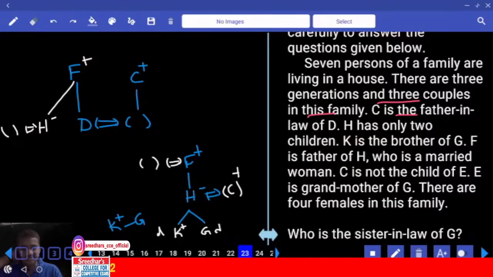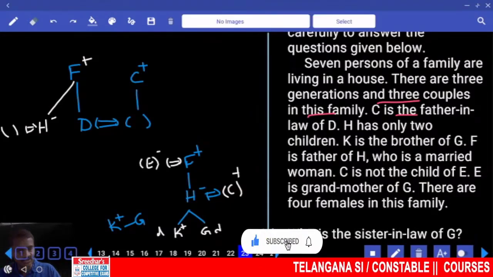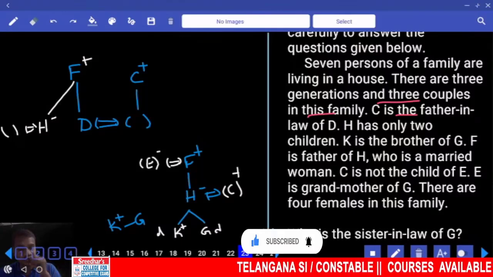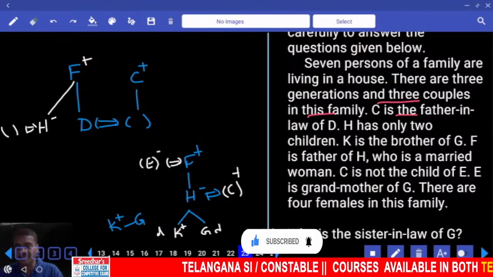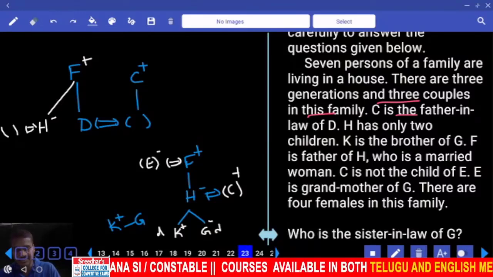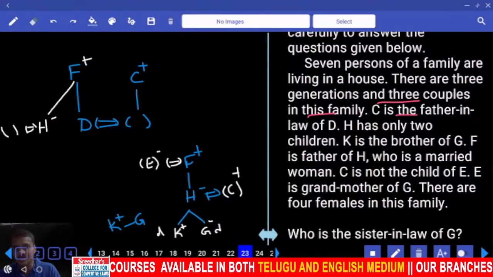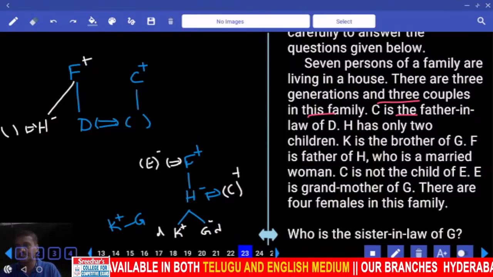As C cannot be the child of E. The next one, E is the grandmother of Z. E will be here. Clear? If E is here, there are 4 females in the family. As there are 4 females in the family, obviously G must be a female. As G is a female here, and K is the brother of Z, where should the other couple be?